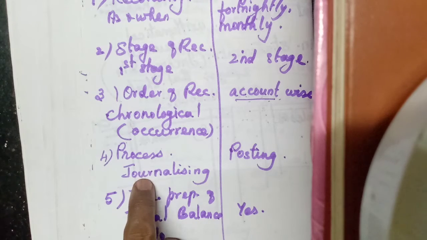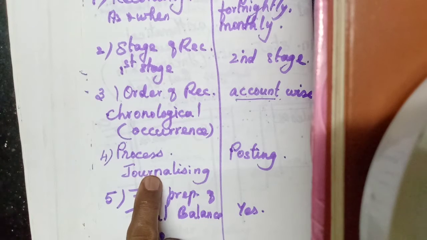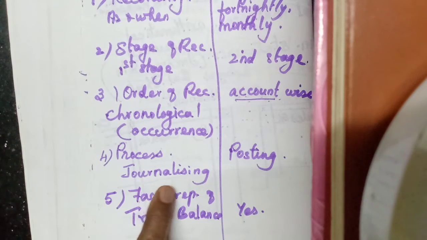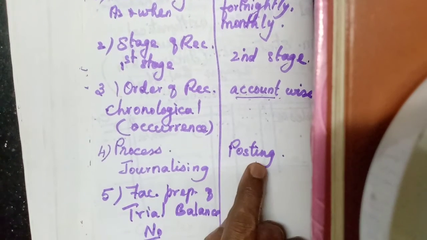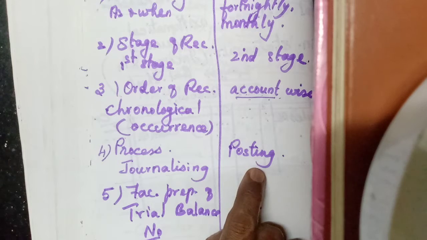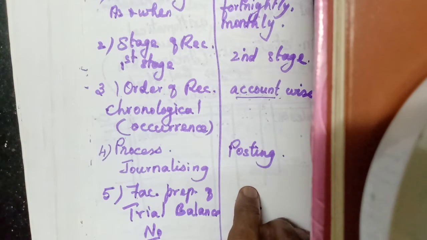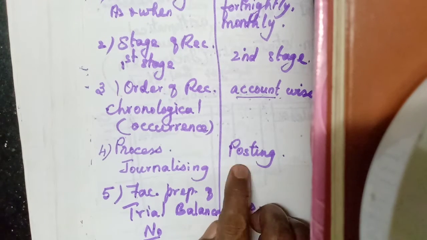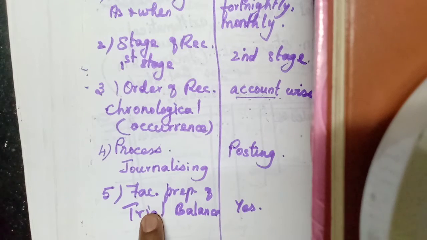The process of preparing a journal entry is called journalizing. The process of recording in the ledger account is called posting.